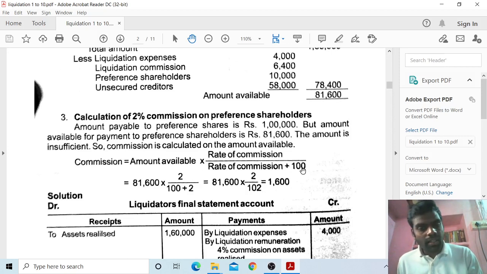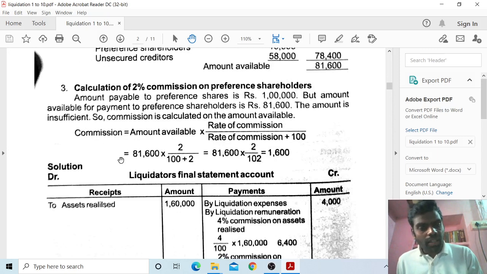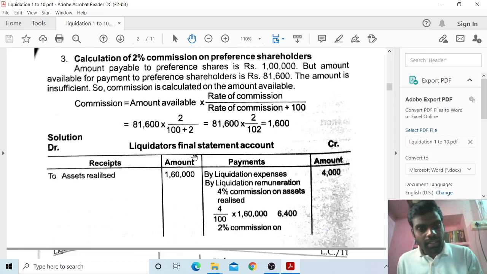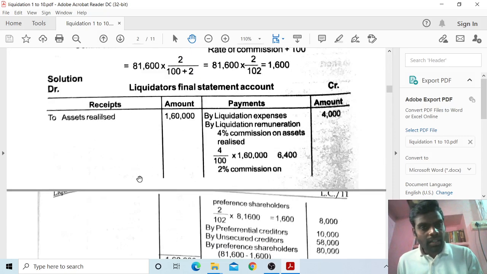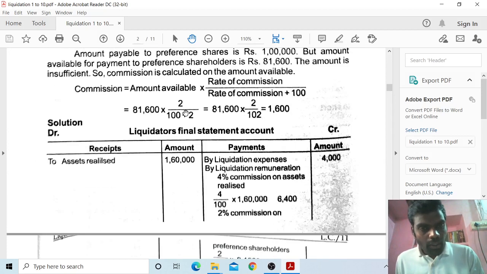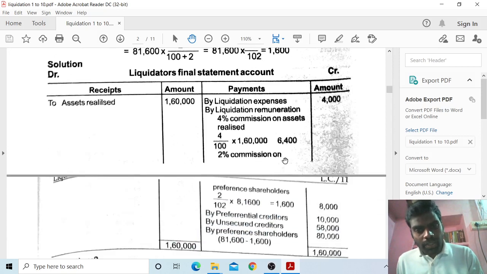Here 81,600 is the amount available, into 2, divided by 100 plus 2, that is 102. So 81,600 times 2 divided by 102 is equal to 1,600. This 1,600 is the 2% commission on preference shareholders.